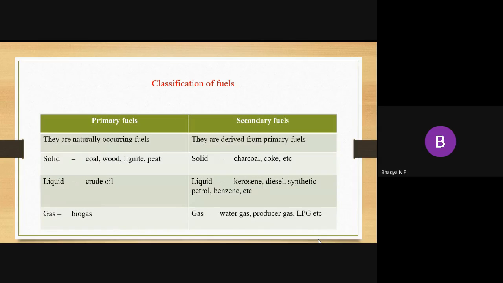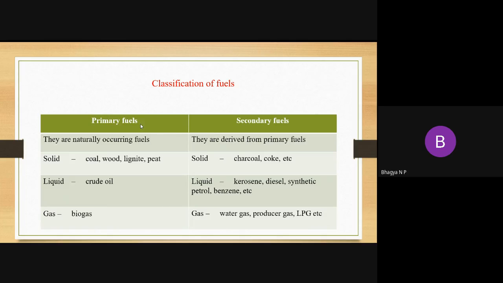Now let us start with the classification of fuel. In this classification, there are two types, primary fuels and secondary fuels. What do you mean by primary fuels? Primary fuels are those which are naturally occurring, already present in nature. Secondary fuels are those which can be obtained or derived from the primary fuels.